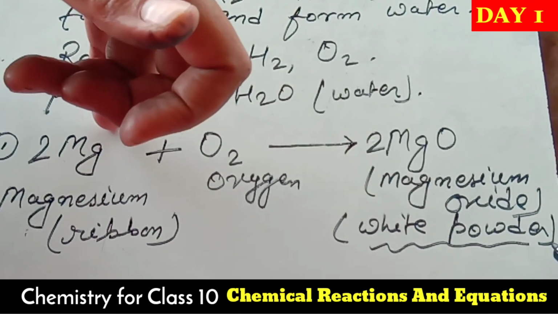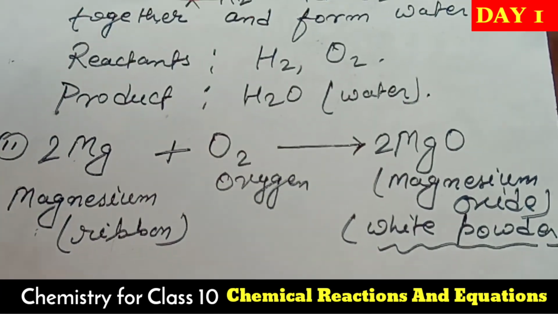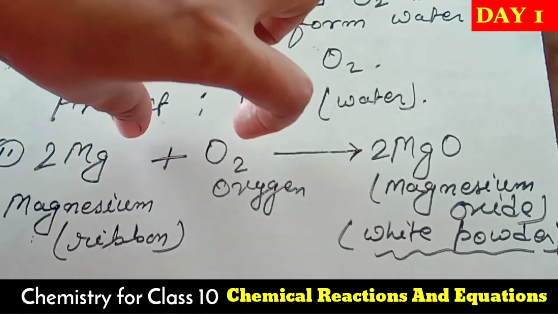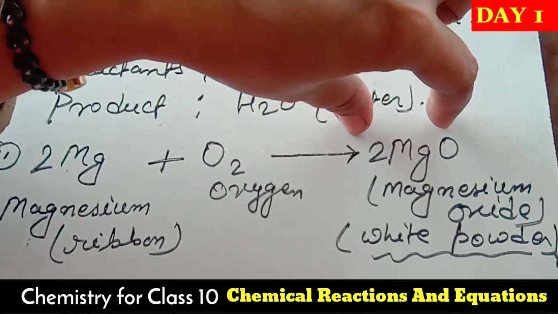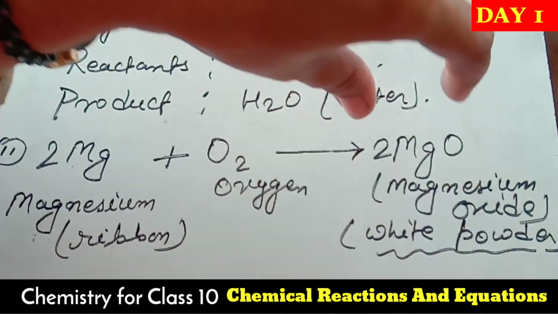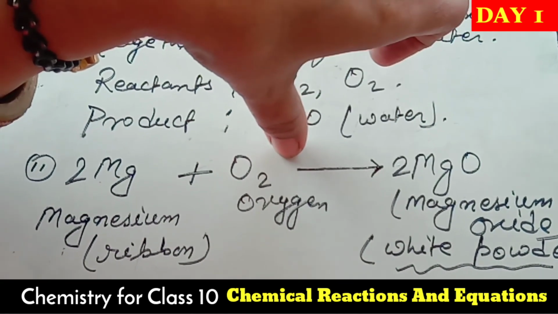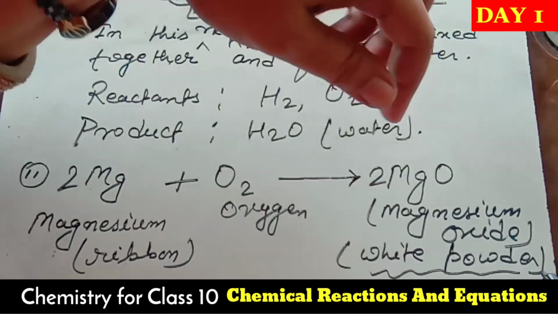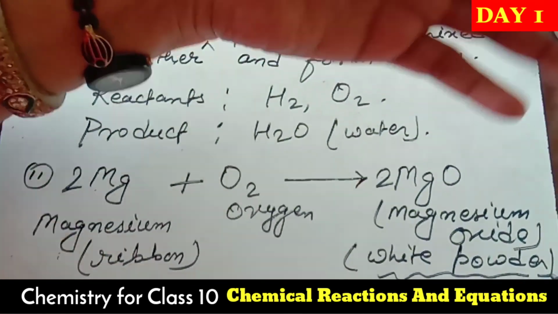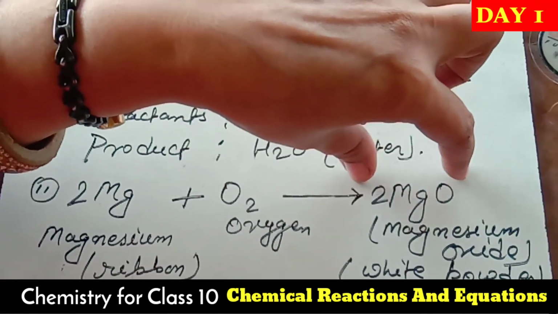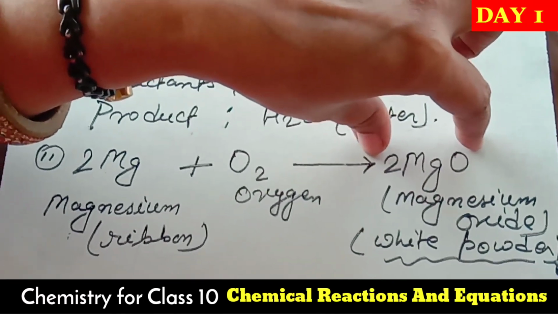But earlier, magnesium was the ribbon, the metal, and oxygen was in the gaseous state, but when both burn, they form magnesium oxide, a white powder. So you got a new compound. Before the reaction, they were in different conditions with different properties. After the reaction, their properties also change. And one more thing is very important. You must remember, it is a basic oxide.